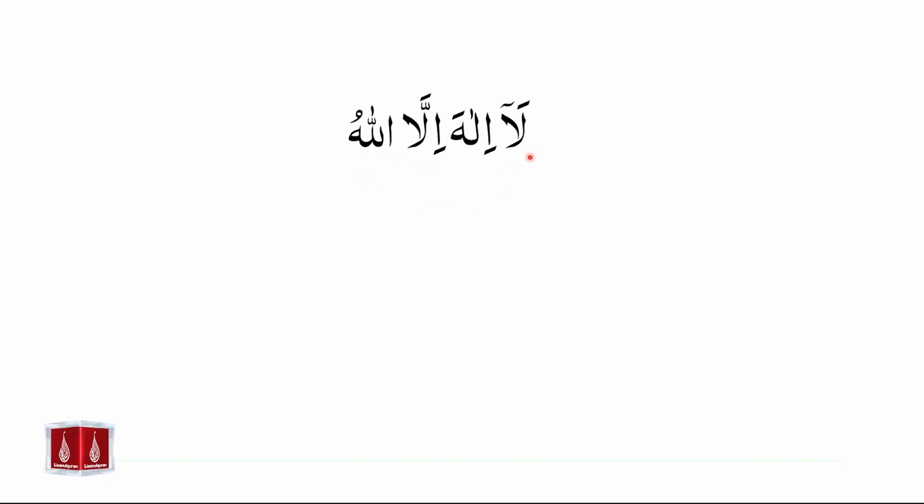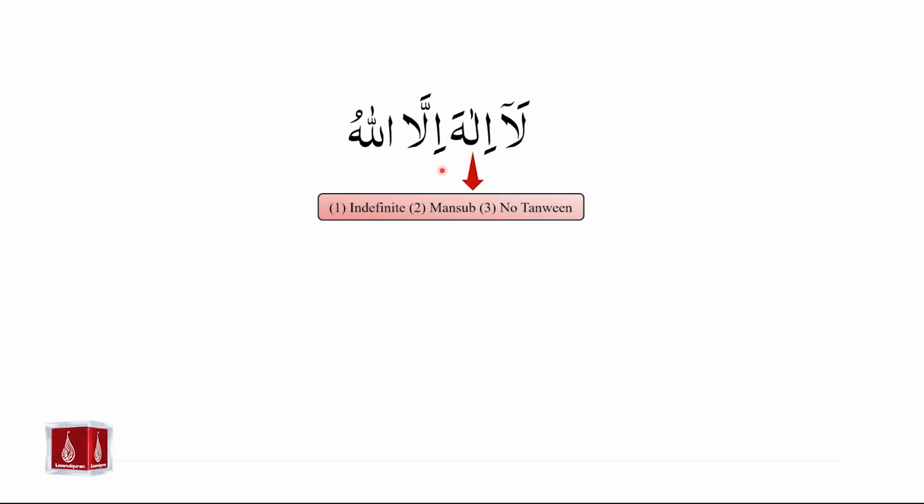In this example, we see the use of Laa-e-Nafi jins, or law of absolute negation, at the beginning. We are calling this law of absolute negation, or Laa-e-Nafi jins, because it is followed by an ism, ilaha, which is indefinite, it is mansoob, and it does not have tanween on it.